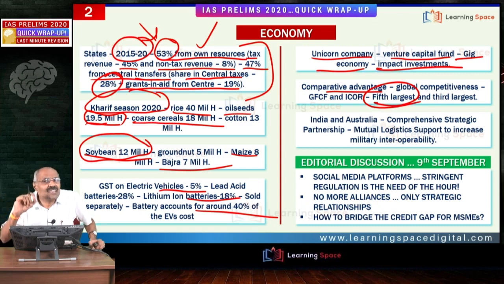Friends, the GFCF, that is gross fixed capital formation, investment expenditure. If you look at Indian GDP, two things please don't forget. The maximum component is consumption, that means private consumption. If I am purchasing a pen or a shirt, this is all private consumption.